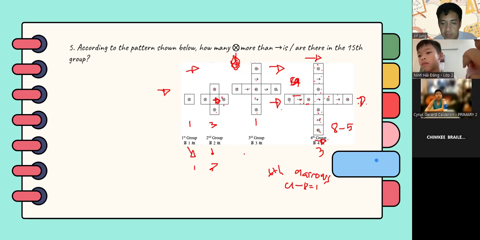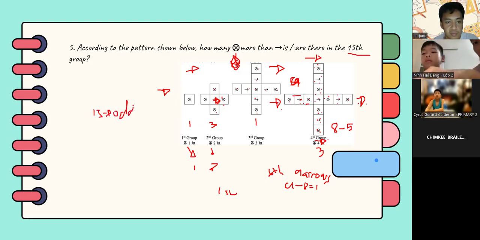So this proves again further that in every odd group there is only one symbol more than the arrows. Since the problem asks for 15, and 15 is an odd number, there is only one symbol more than the arrow.